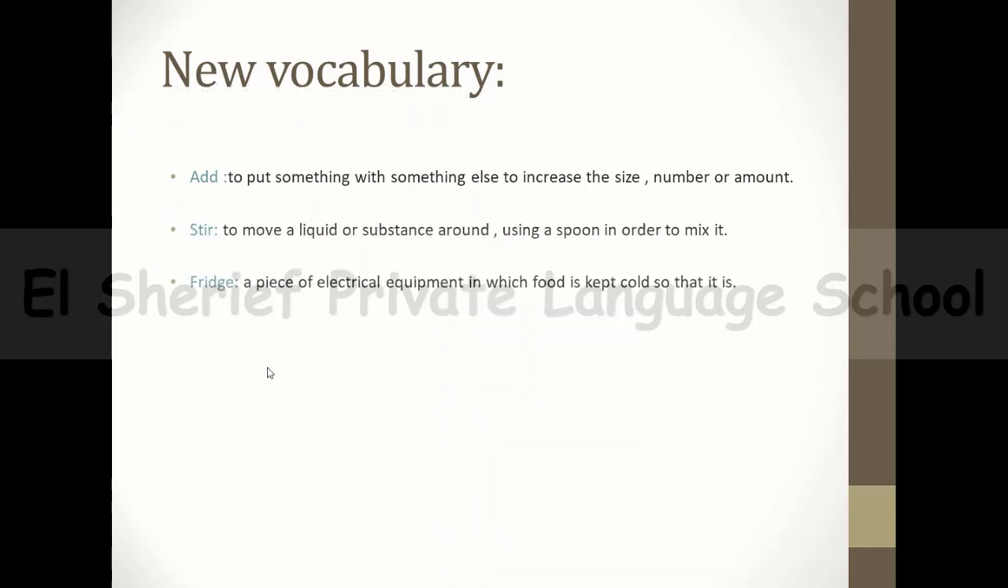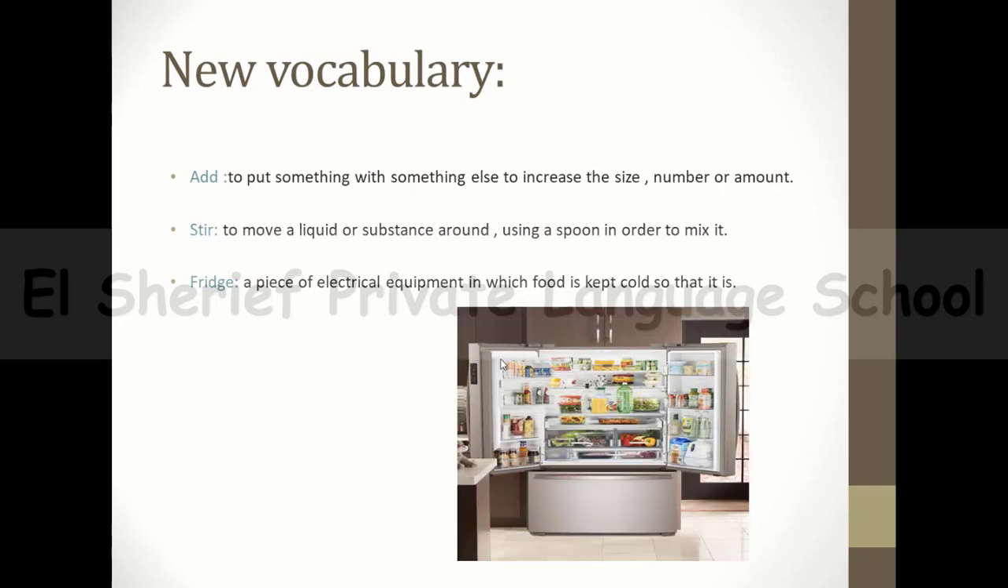And now we have fridge. You know, of course, the fridge, it's a piece of electrical equipment in which food is kept cold. So this is the fridge, guys. Okay?